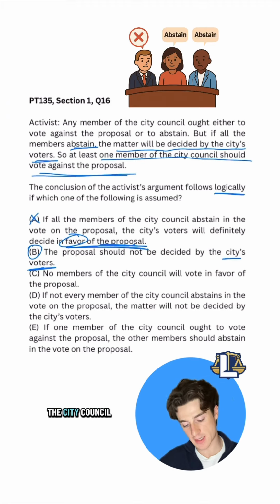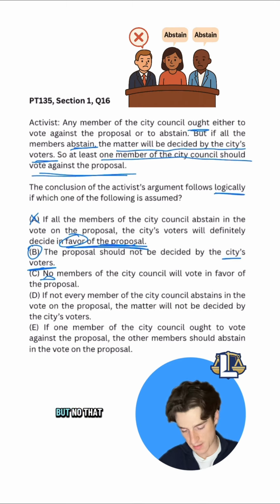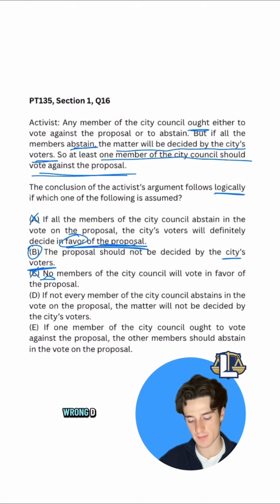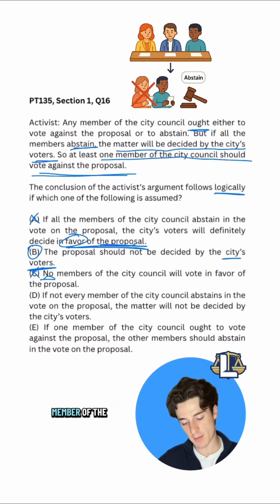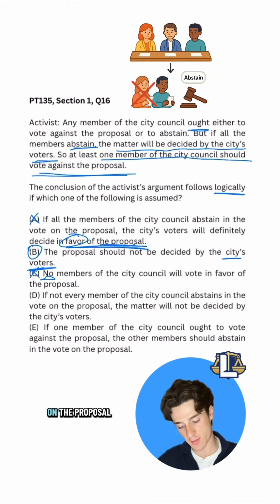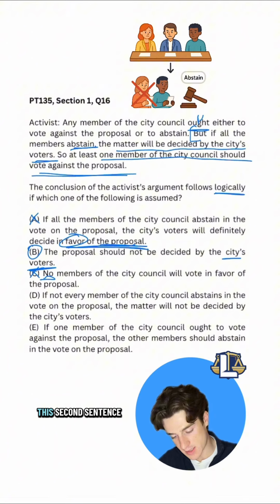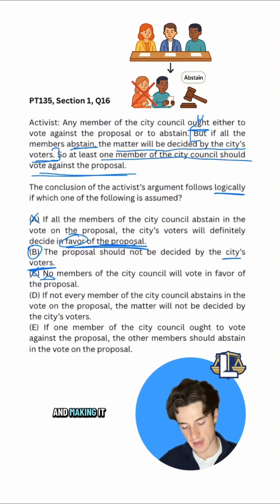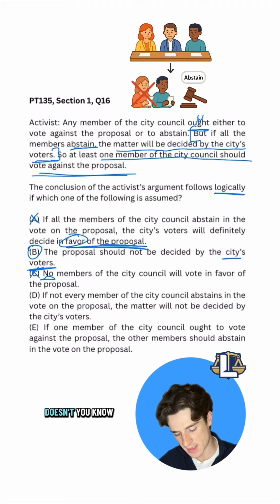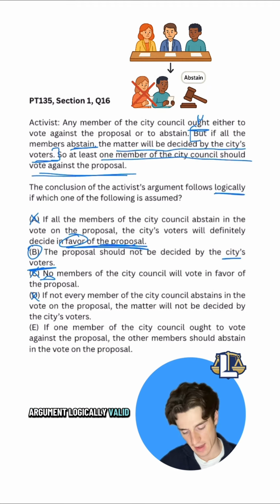C, no members of the city council will vote in favor of the proposal. Well, we already know that they ought not to. So I guess now we're being told that they won't, but no, that does nothing for our argument. C's wrong. D, if not every member of the city council abstains in the vote on the proposal, the matter will not be decided by the city's voters. Well, that's just taking our premise, this second sentence, and flipping it, making it biconditional where either condition can set off the other. No, that doesn't make our argument logically valid.